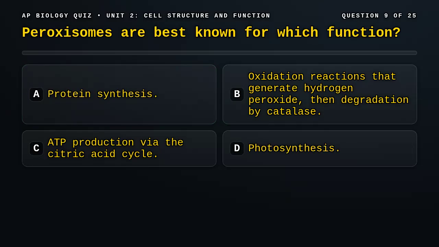Question 9. Peroxisomes are best known for which function? A. Protein synthesis. B. Oxidation reactions that generate hydrogen peroxide, then degradation by catalase. C. ATP production via the citric acid cycle. D. Photosynthesis.